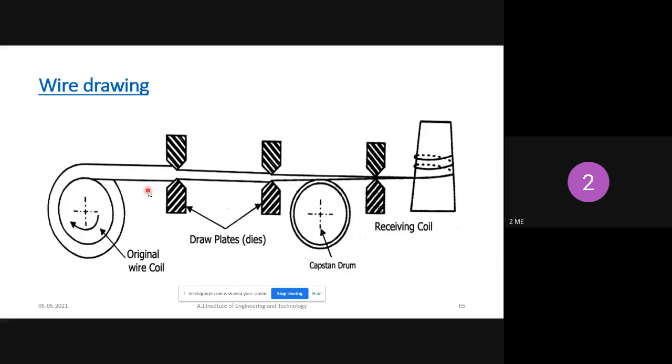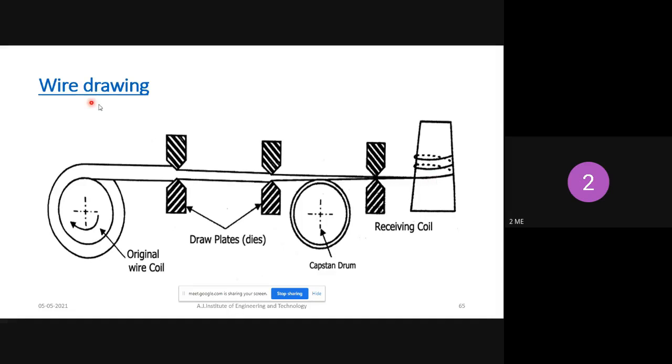Next one is the wire drawing process. Here a number of dies are used continuously. The dies are mainly used to reduce the thickness of the workpiece. At the end you will get a very thin wire. So this process is called the wire drawing process.